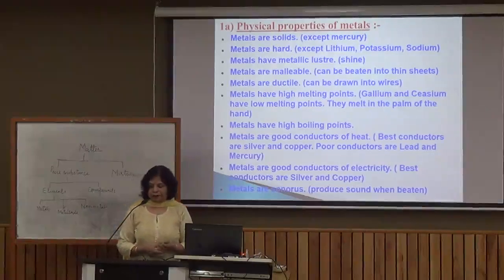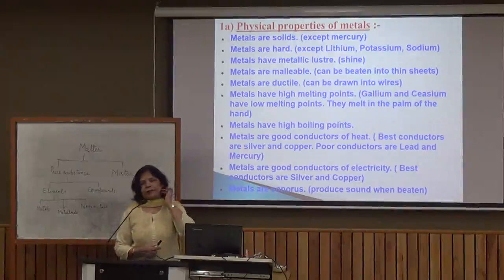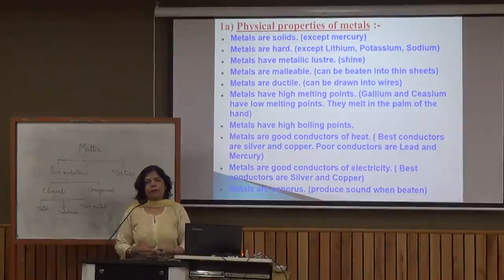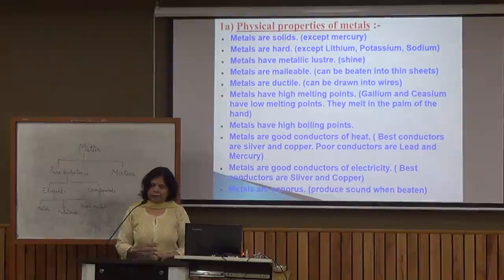Metals are good conductors of heat. Again, you must have seen all such cooking utensils and cooking pans; they all are made up of metals because they are good conductors of heat. The best conductor of heat is silver, and the second best conductor is copper. There are some exceptions among metals also. Lead and mercury are poor conductors of heat.